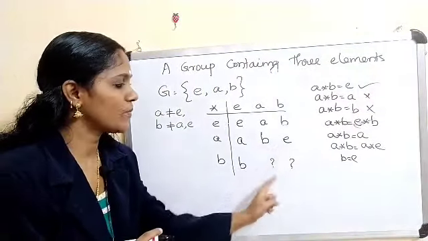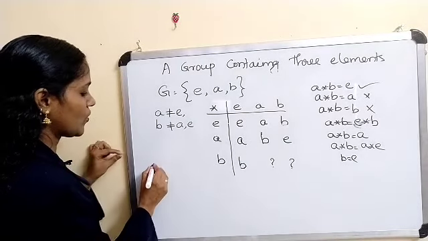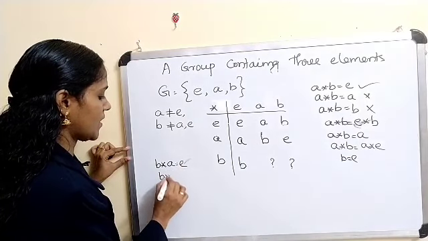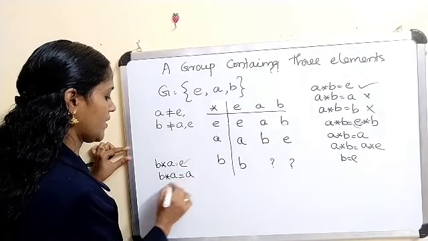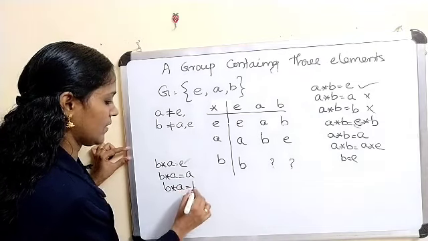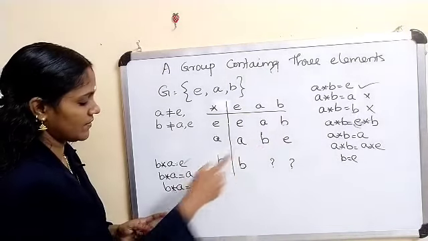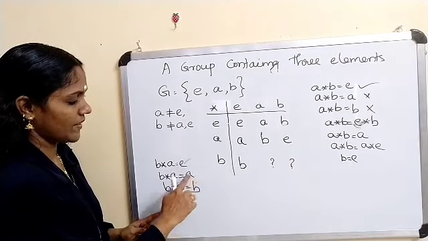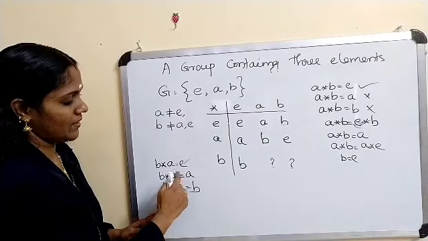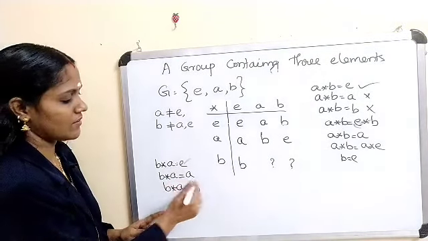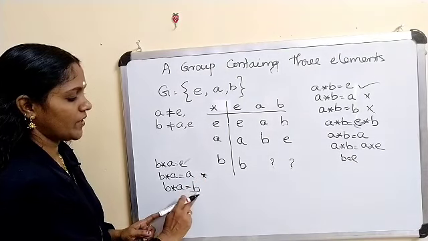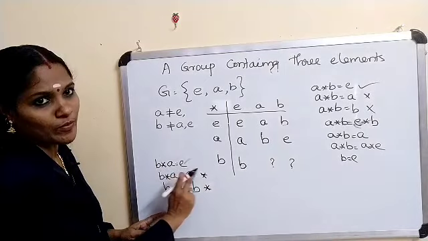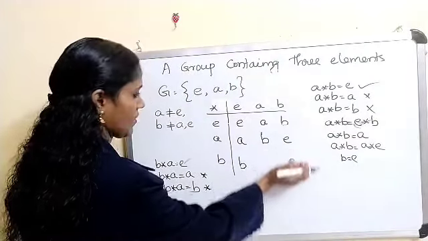Now we have to fill these two places also. What are the possibilities for B star A? B star A equal to E, B star A equal to A, or B star A equal to B. As in the previous case, for B star A equal to A, you can replace A by A star E and E star A, apply the right cancellation law, and we get B equal to E. That is not possible. Here also you can write B as B star E, which implies A equal to E. That is not possible. So the possibility is B star A equal to E.